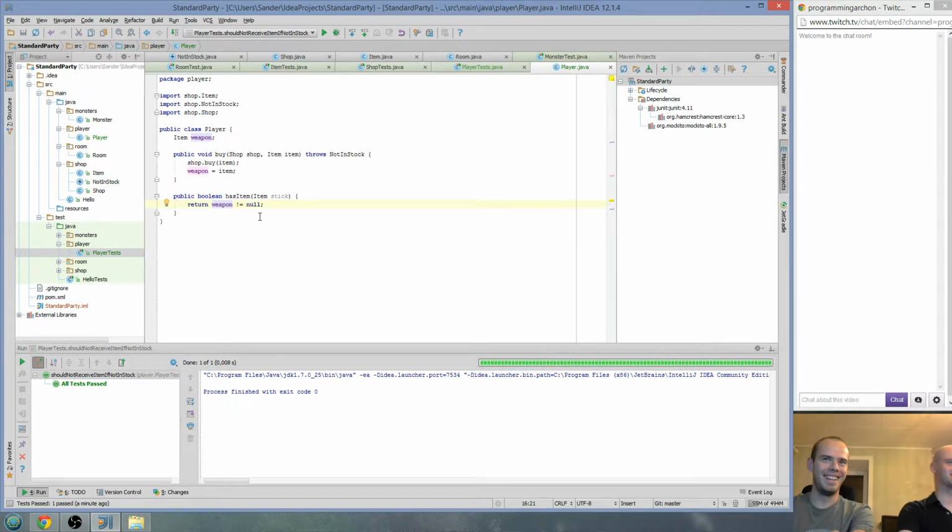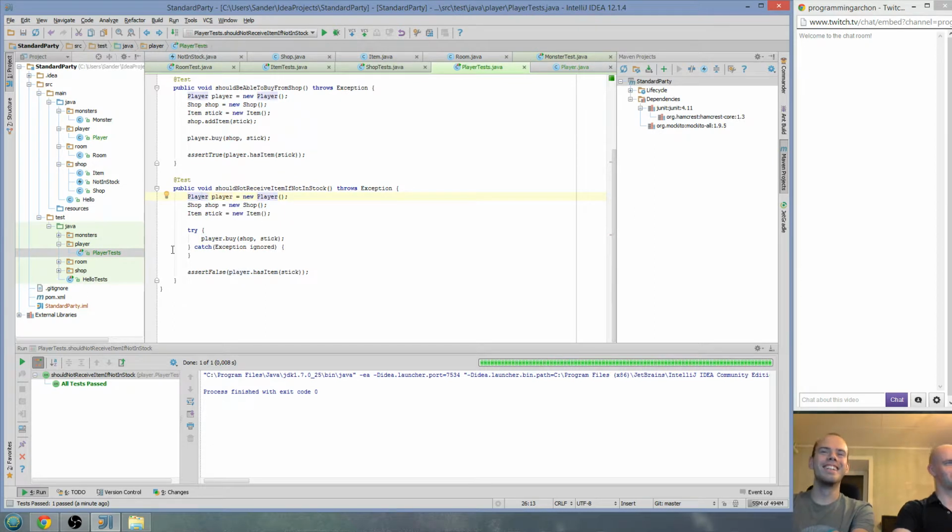I'll write another test for this. Let's not skip on the test writing. It wouldn't really matter if we skip it or not, but I need to write a more specific test for sure. So this test is gonna be like buying the same type of an item, or buying an item should replace an item.